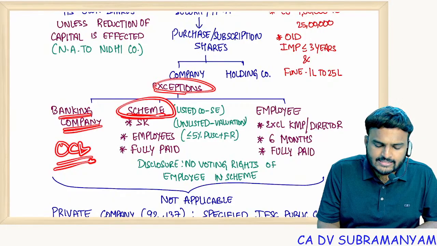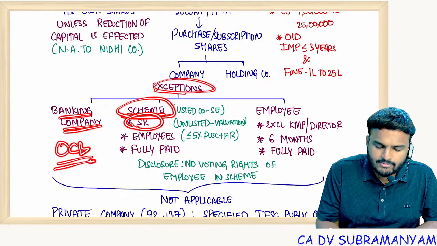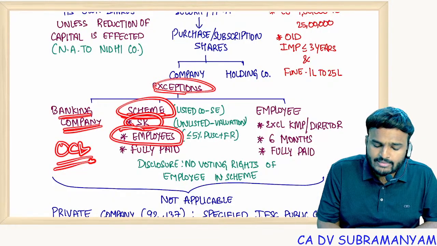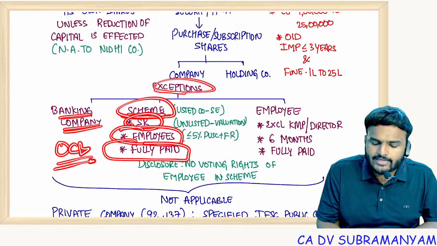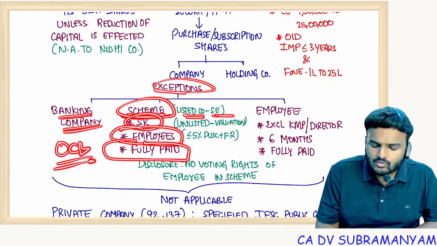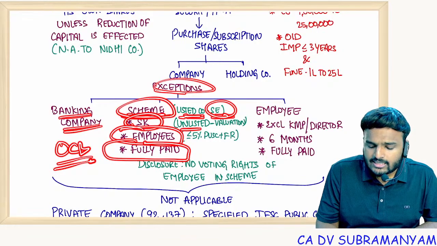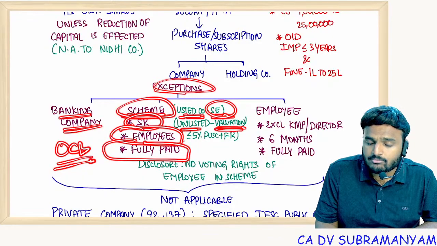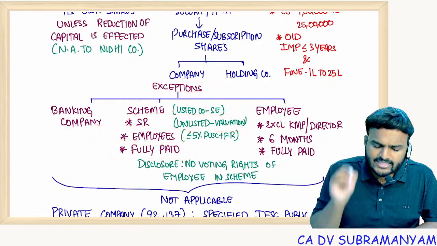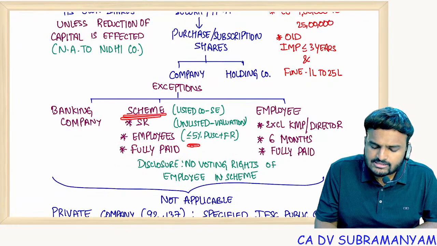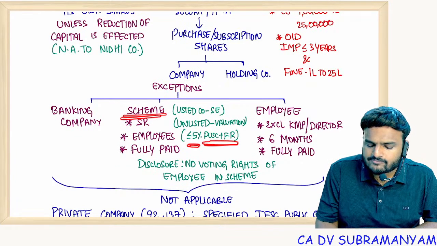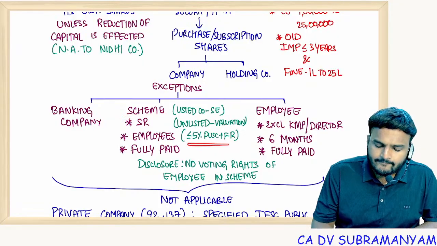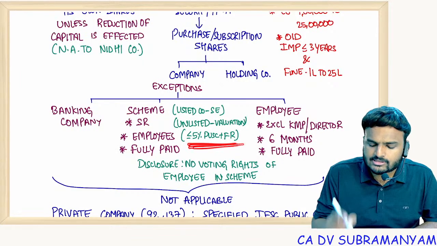Company framed a scheme for which special resolution has been passed. Beneficiaries should be employees. Shares should be fully paid up. Listed company, from stock exchanges you can acquire these shares. Unlisted company, based on the valuation given by the registered valuer, you can subscribe or you can purchase those shares. But maximum finance under this scheme is 5% of the paid up share capital plus free reserves. Maximum 5% of the paid up share capital plus free reserves, maximum finance.